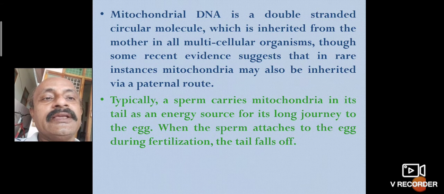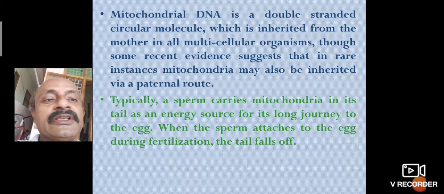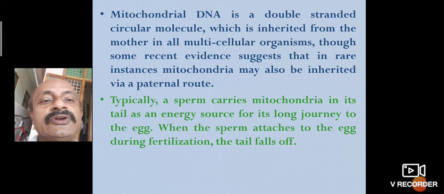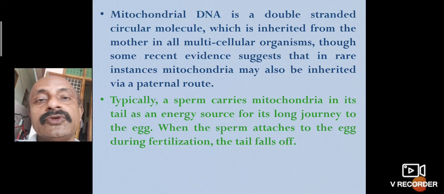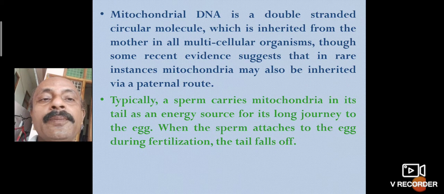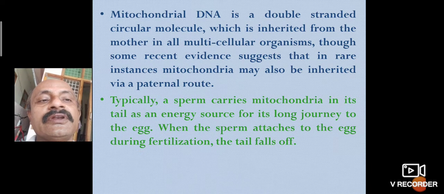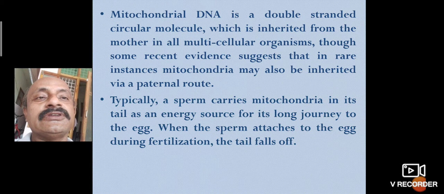Typically, a sperm carries mitochondria in its tail as an energy source for the long journey to the egg. When the sperm attaches to the egg during fertilization, the tail falls off. So during fertilization, the sperm contains mitochondria in its tail part. This is also a mitochondrial function.